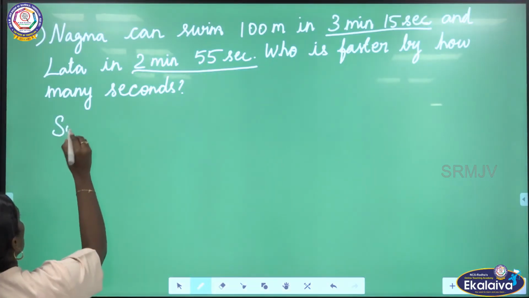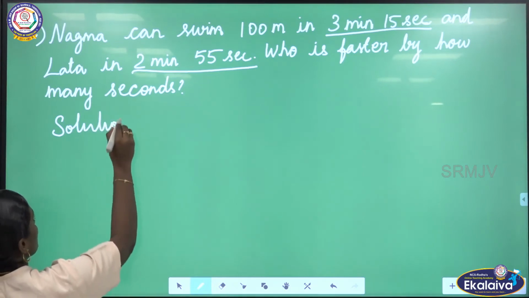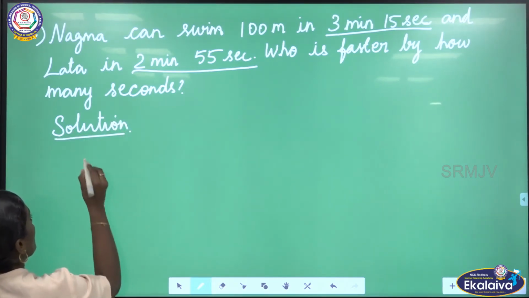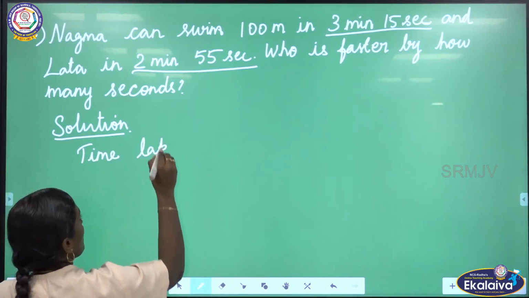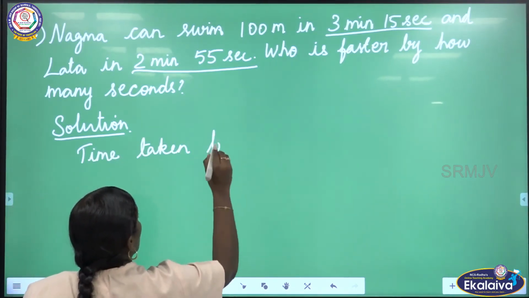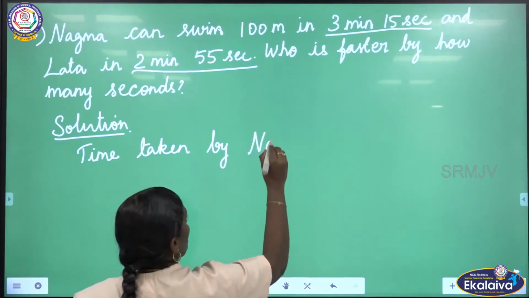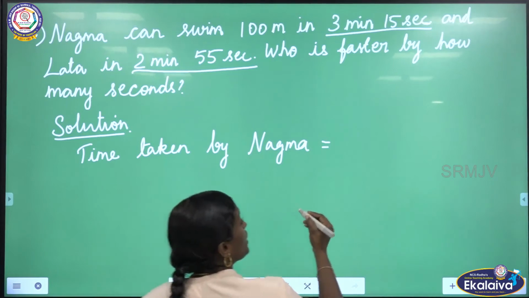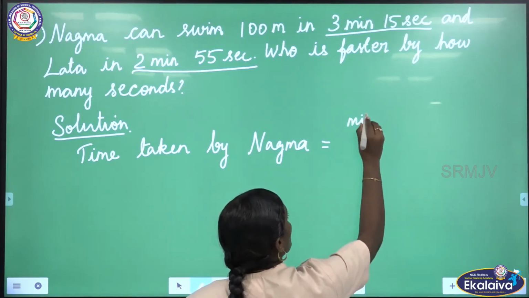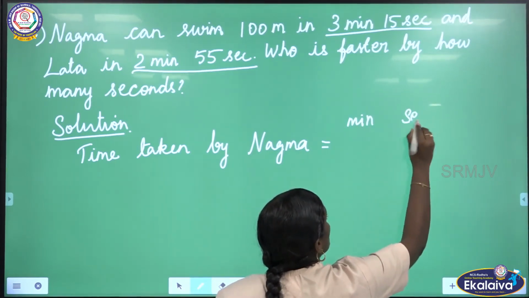Okay, so solution. Time taken by Nagma is equal to 3 minutes 15 seconds. I am going to arrange in column wise, minutes, seconds.